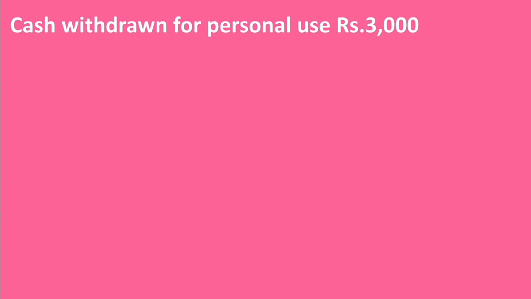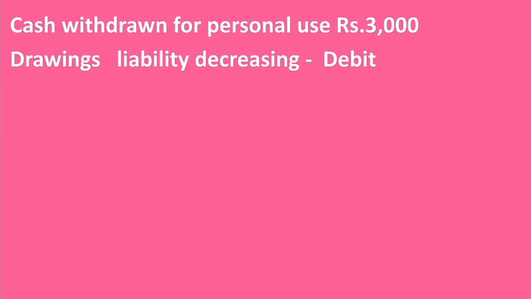Now the last one. Cash withdrawn for personal use rupees 3,000. Withdrawal by the proprietor from the business for his personal use is known as drawings. So the first account, drawings account. Drawings reduces the liability of the business, that is capital. It is a liability decreasing item. Then debit drawings account.